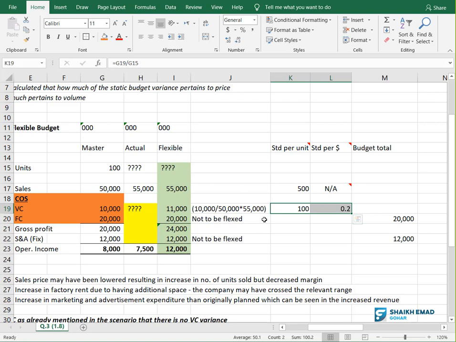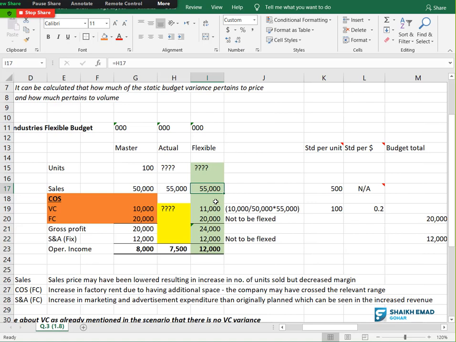Okay, my friends, I hope it's clear for you. Please write yes in the chat box if you got the point. So basically, all of you should tell me that this 55 million is very simple. The examiner is telling you himself, please take 55 million as the base. So we took it as it is. Now how to calculate variable cost? You will go to the master budget. You will say, okay, 10,000 is my variable cost divided by 50,000 multiplied by 55,000. So variable cost should be 11,000, right?